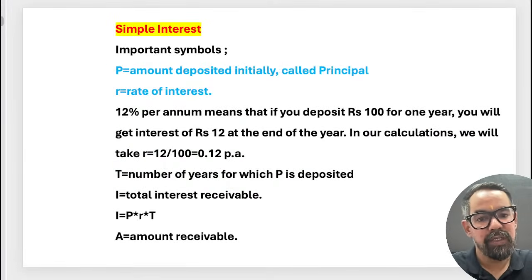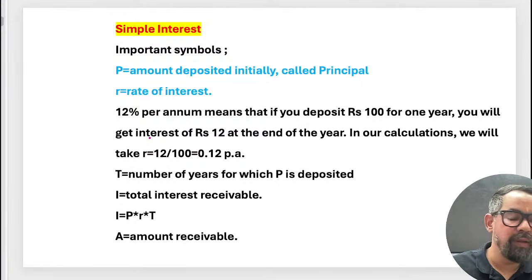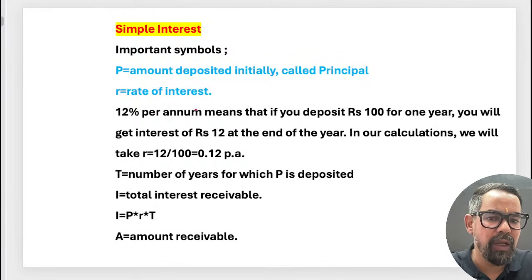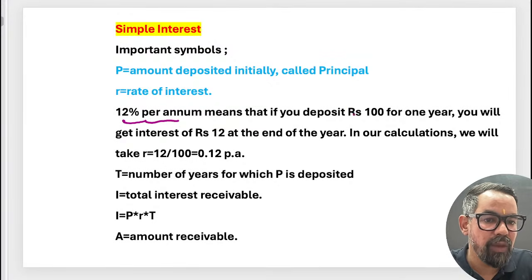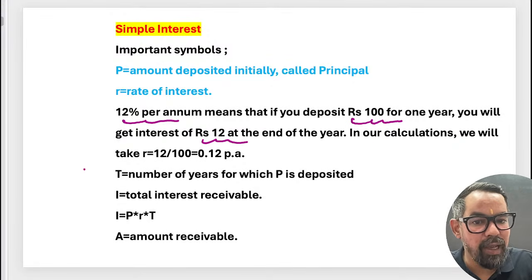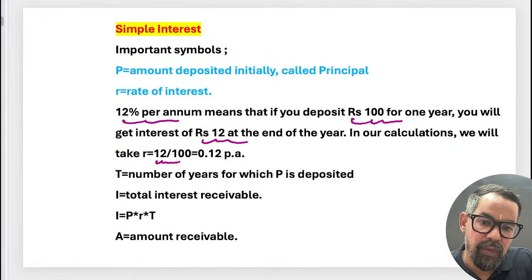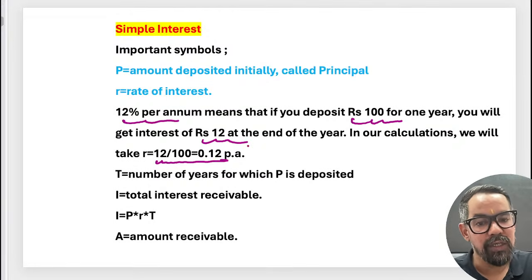Very simple one. Okay, so now let's say, as we have discussed this earlier also, suppose that 12% per annum means a deposit of 100 rupees for 1 year will generate 12 rupees. In calculation it is 0.12 per annum, the way we generally calculate this.